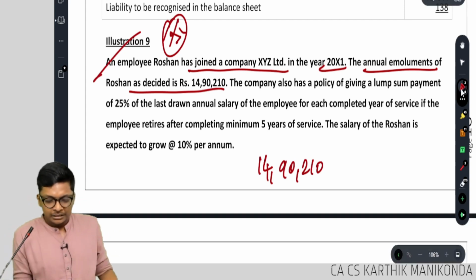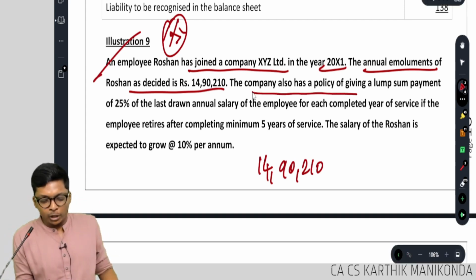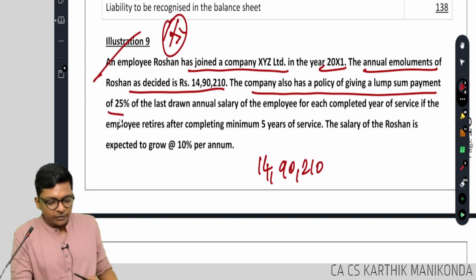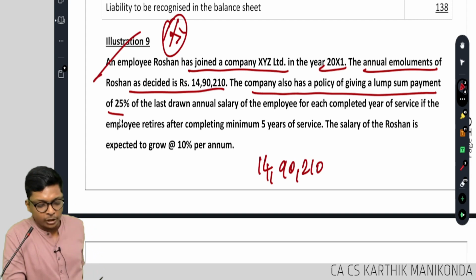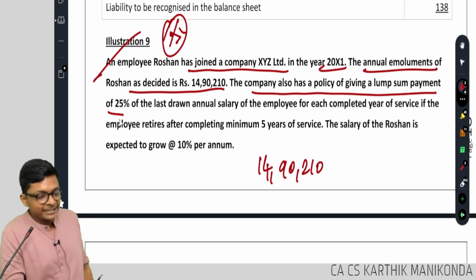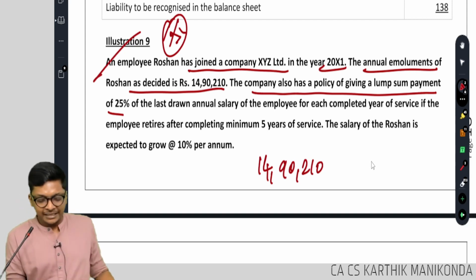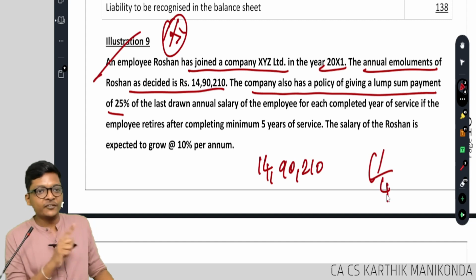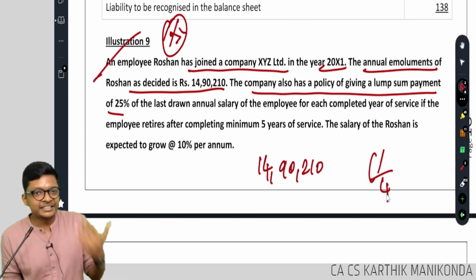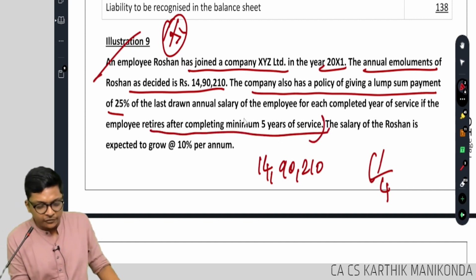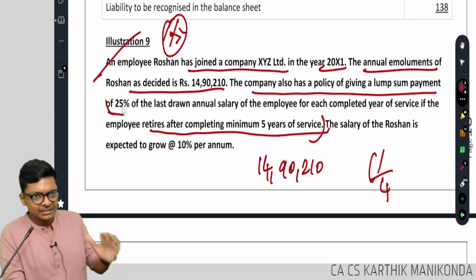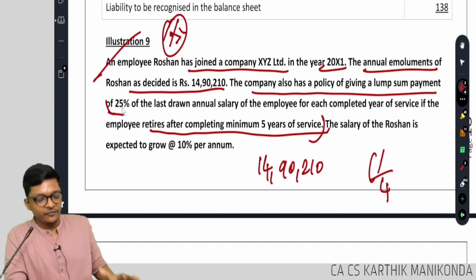The company also has a policy of giving a lump sum payment of 25% of the last drawn salary of the employee for each completed year of service. Here they are giving 1/4. We gave 15/26. They will change in every question. If the employee retires after giving minimum service of 5 years, that means he has to work for 5 years.